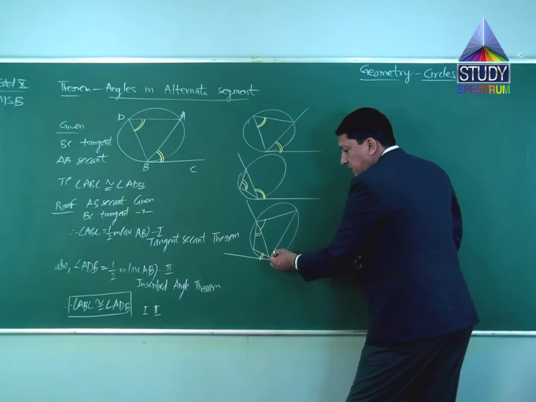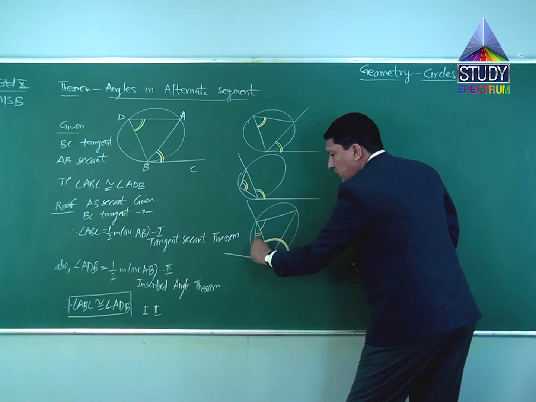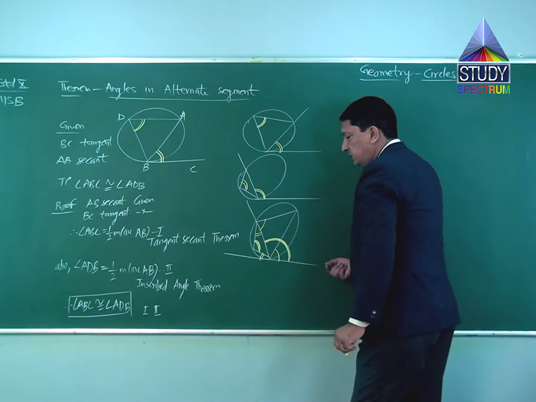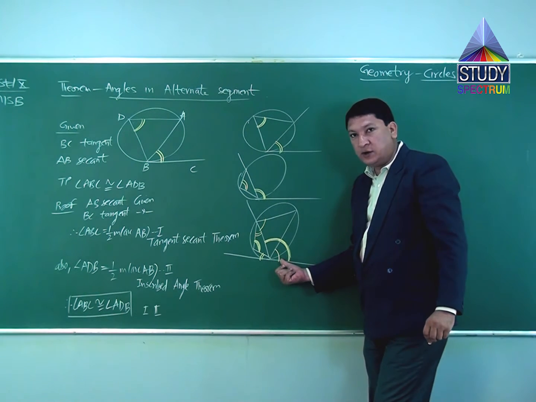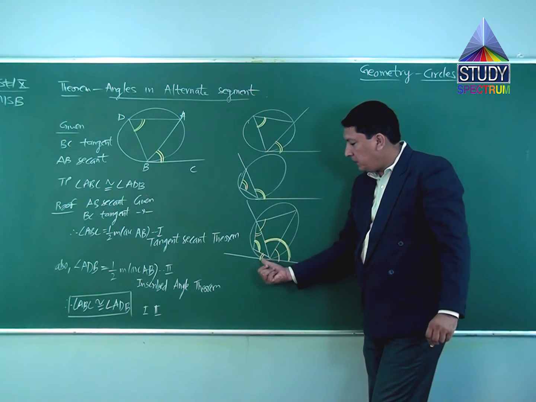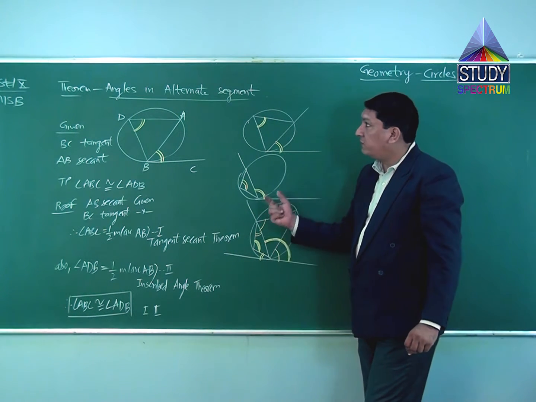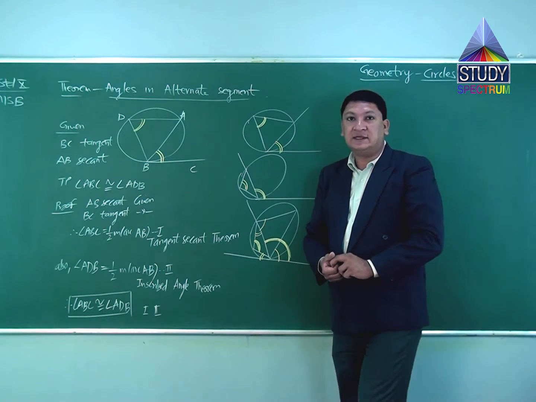Now, if I am taking this as the angle, this is the angle. Alternate segment, other side, equal to this angle. Getting it, all of you? Angles in alternate segment. These two are a pair of alternate segment angles. This is how we have to apply the angles in alternate segment theorem.